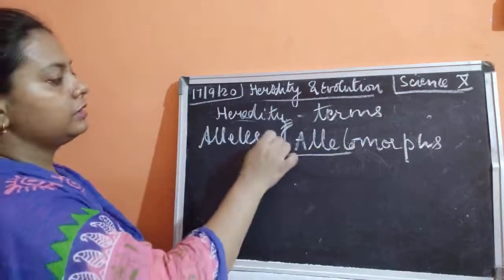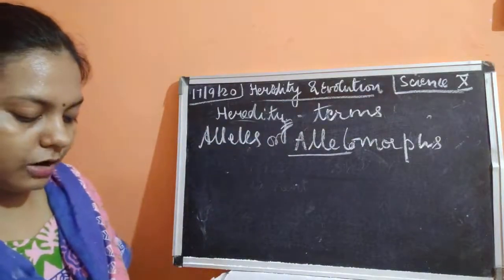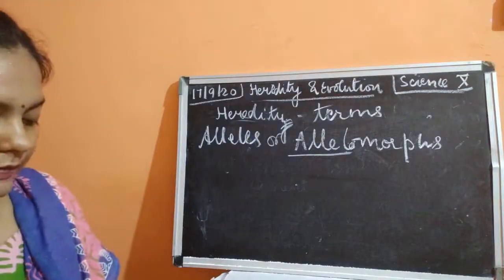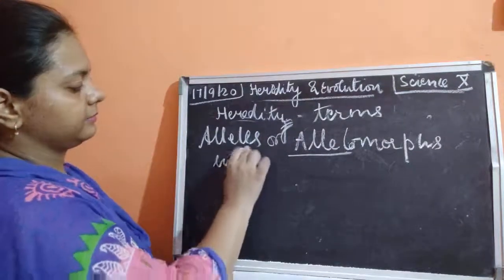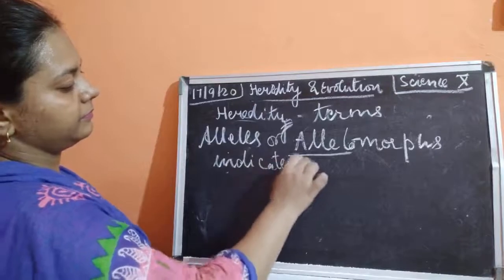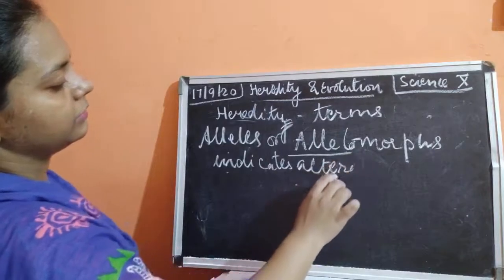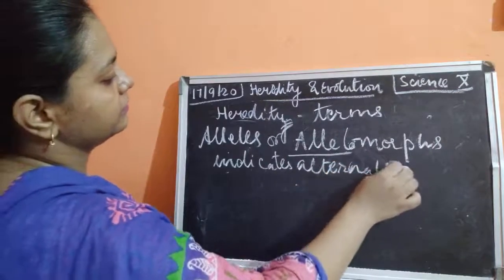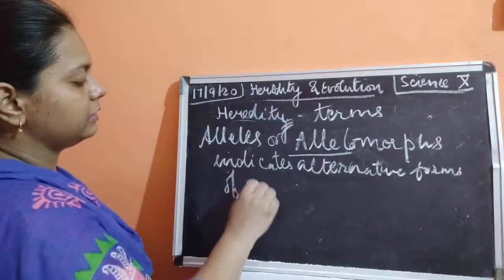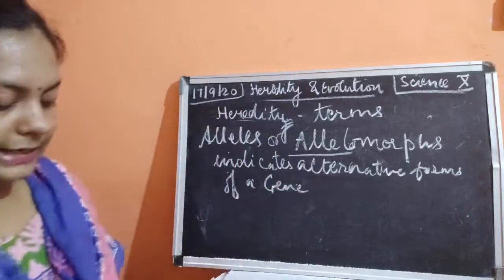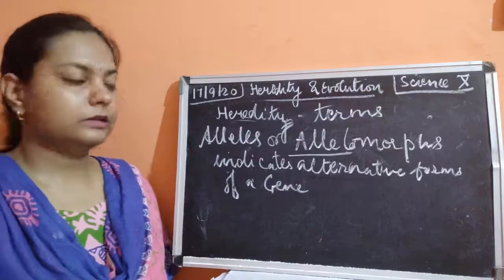Till here we talk. So alleles or allelomorphs, what are these now? Alleles are the short form of allelomorphs, which indicate the alternative forms of any gene. What are alleles? Alleles are the alternative forms of the gene.